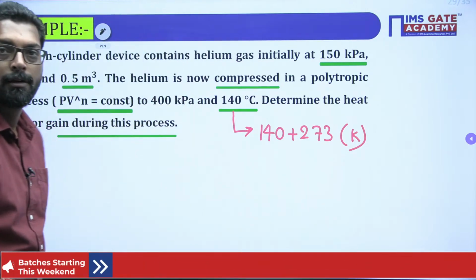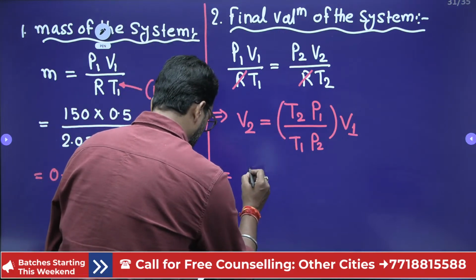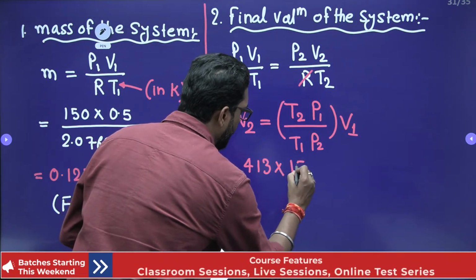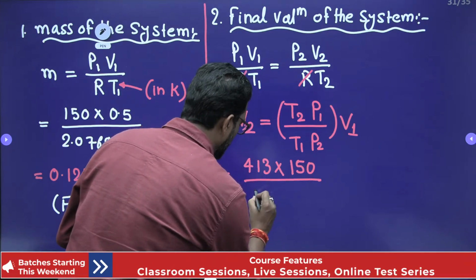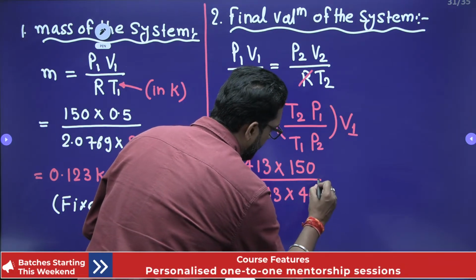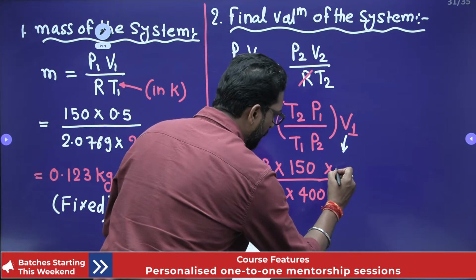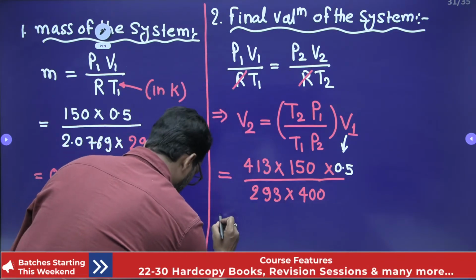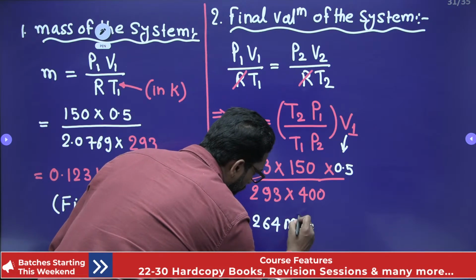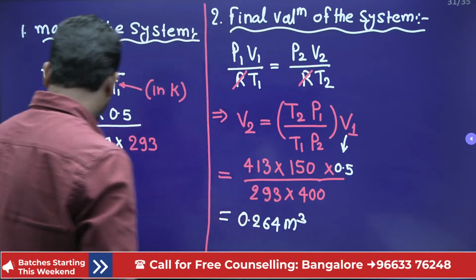Put this: T2 is 413, P1 is 150, T1 is 293, P2 is 400, into volume 0.5. Solve this one. This is 0.264 meter cube. So this is the final volume of the system after compression. See, initially volume is what?